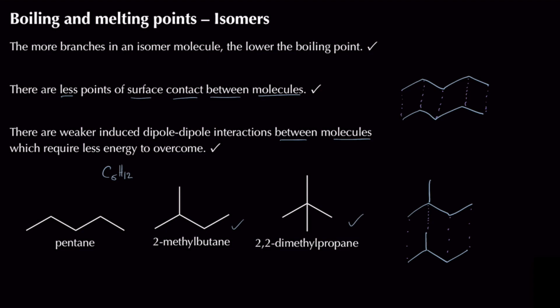So the highest boiling point is going to be, of course, pentane out of the 3. Then it's going to be 2-methylbutane, that's only got 1 branch. And then, of course, 2,2-dimethylpropane, that's going to be the lowest boiling and melting point, because that's going to be the most branched out of the 3.